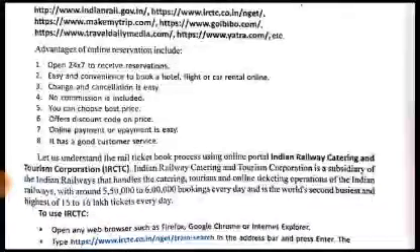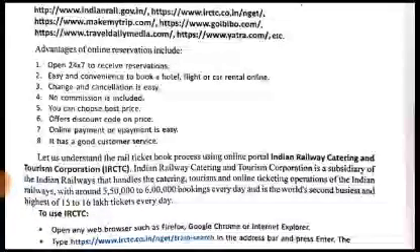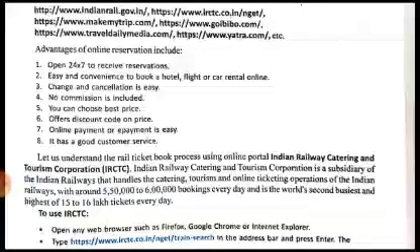Now let us understand the rail ticket booking process using the online portal of the Indian Railway Catering and Tourism Corporation. This is IRCTC. This is the main site. What is the full form of IRCTC? Indian Railway Catering and Tourism Corporation. It is a very good exam question also. All of you should remember the full form of IRCTC. It may be asked in the exam as a 1 mark question.